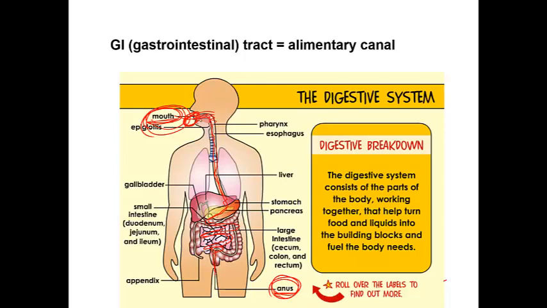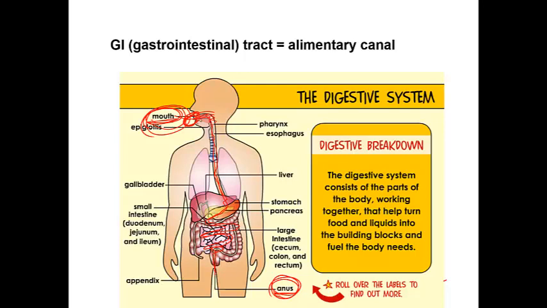The saliva is the secretion from the salivary glands into the mouth to digest starch into sugar. So the first part of your food that starts to digest is the starch that enters your mouth.